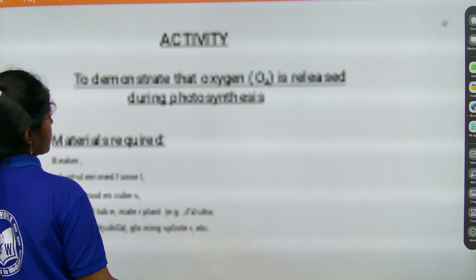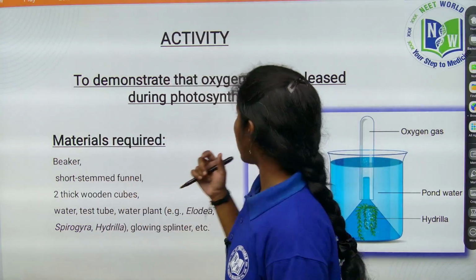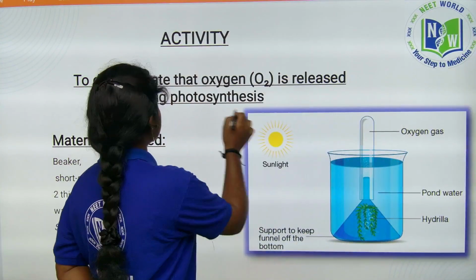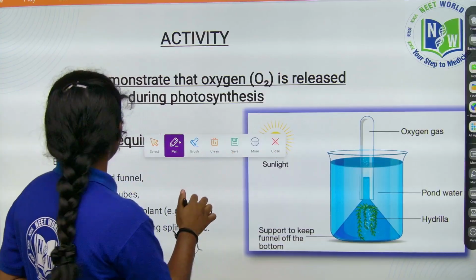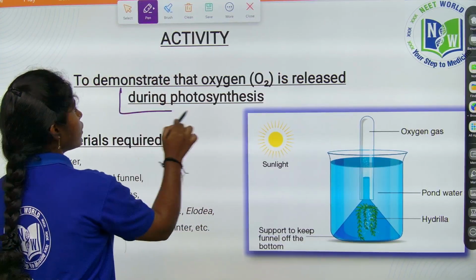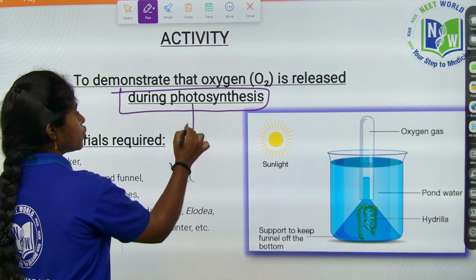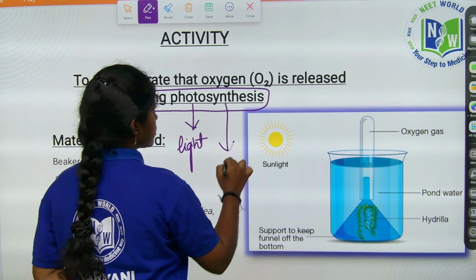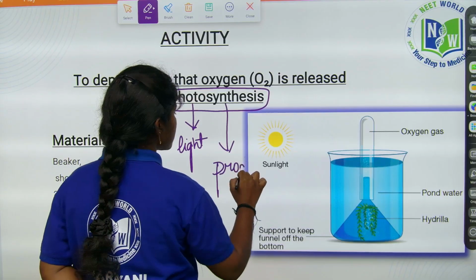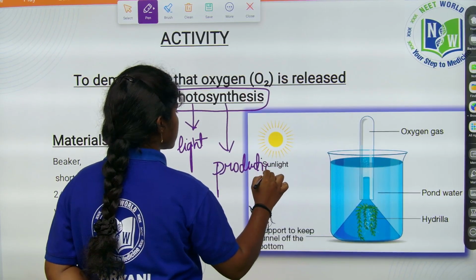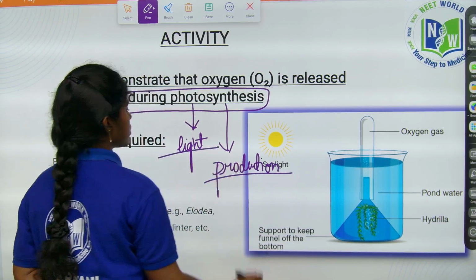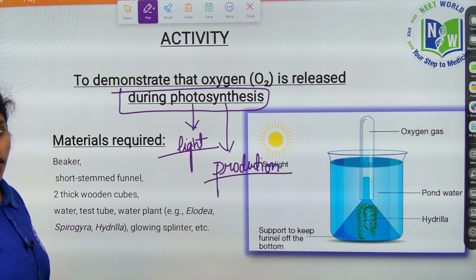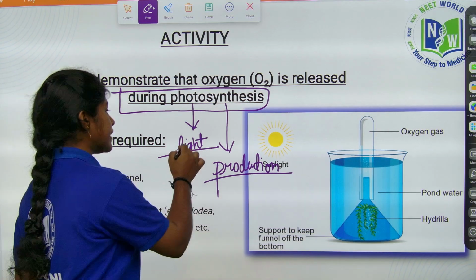So this was the experiment, to demonstrate that oxygen is released during photosynthesis. Photo means light, synthesis means production. Photo means light, children, and synthesis means production, with the help of the light, in the presence of chlorophyll also, whatever light is absorbed